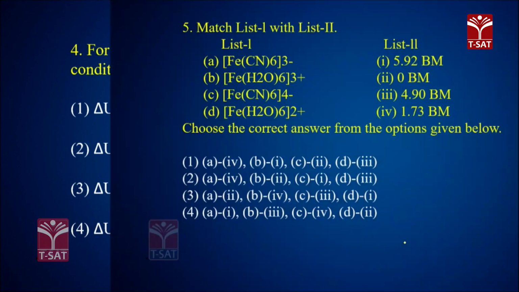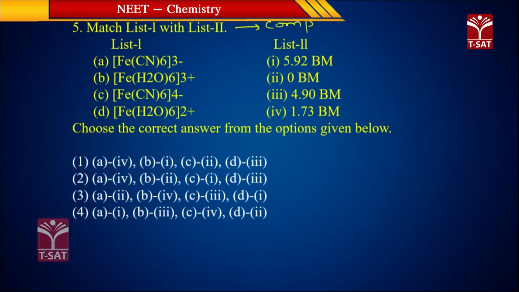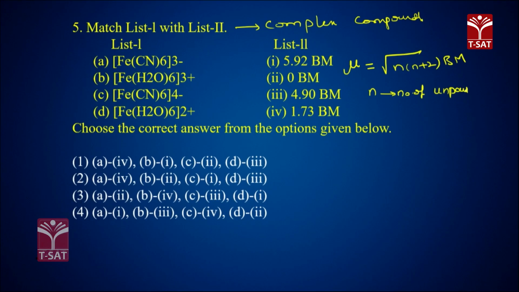Next question is again from coordination compounds or complex compounds. Very important chapter. In 2023 alone you got 3 questions from complex compounds. He is asking us to find out the magnetic moment values. So how can you find out the magnetic moment? Magnetic moment mu is equal to under root n into n plus 2 Bohr magnetons. Here n is the number of unpaired electrons.